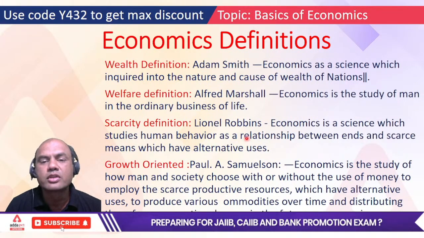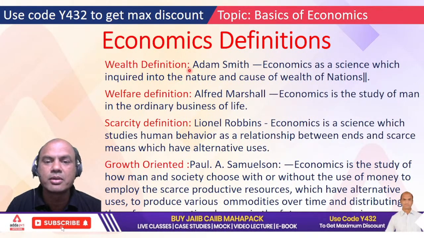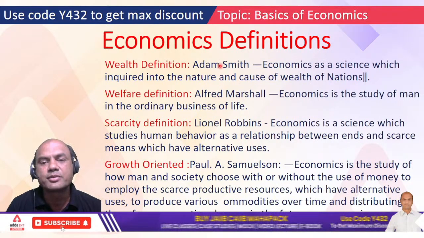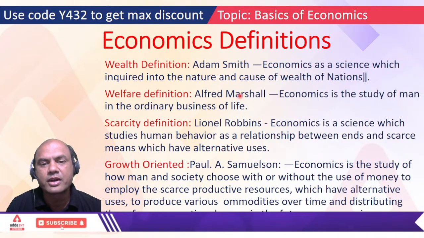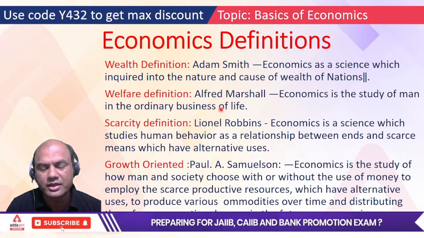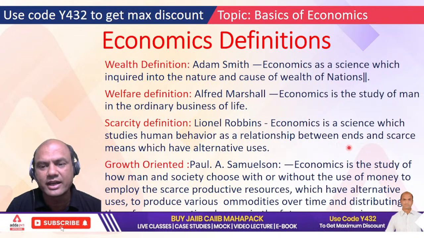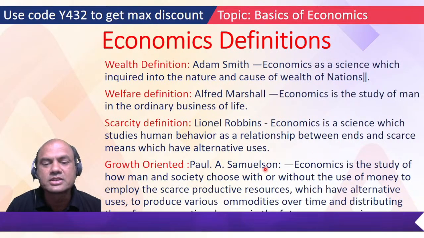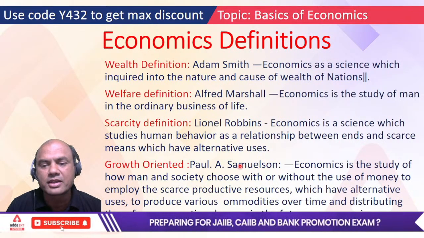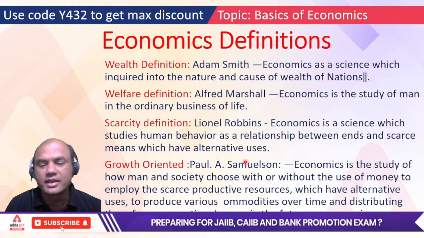Okay. So now comes the exam question. What is to be remembered in this? Adam Smith, wealth. Alfred Marshall, common person. Lionel Robbins, scarce means and unlimited ends. Samuelson, commodities. Always remember this word. Okay. Next.